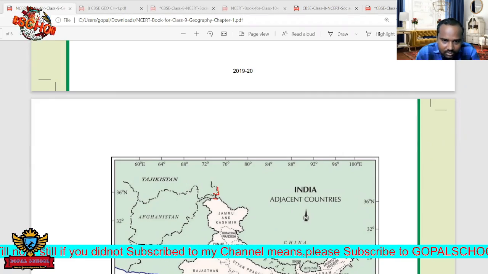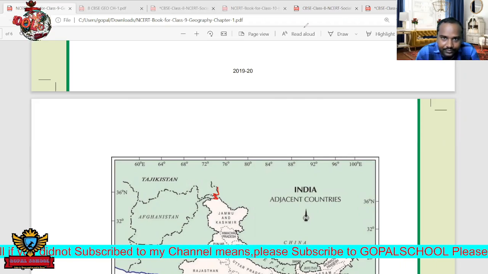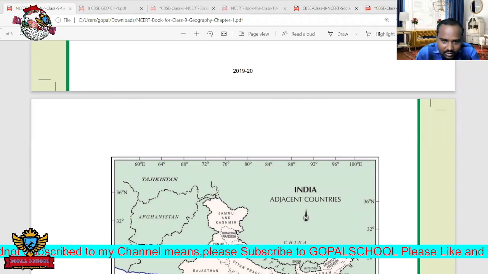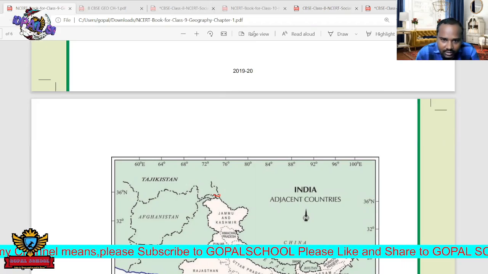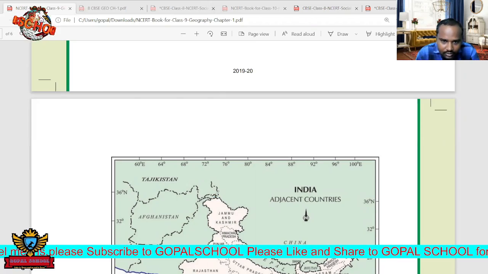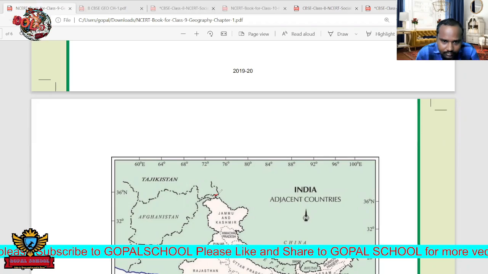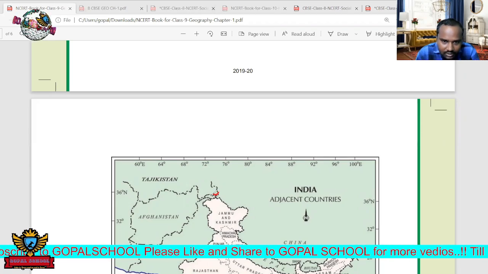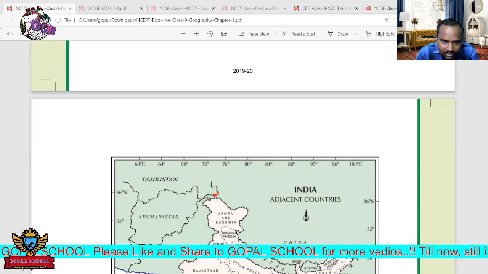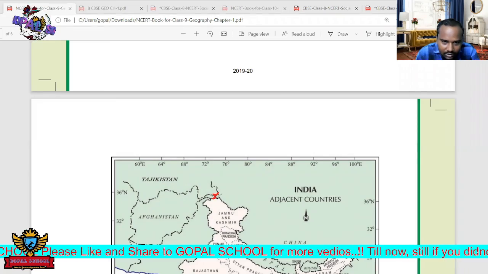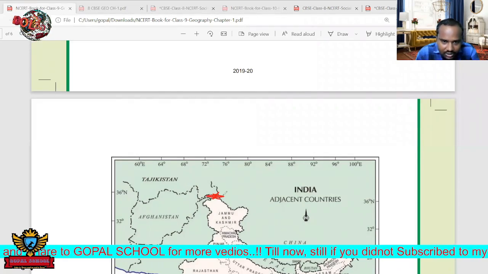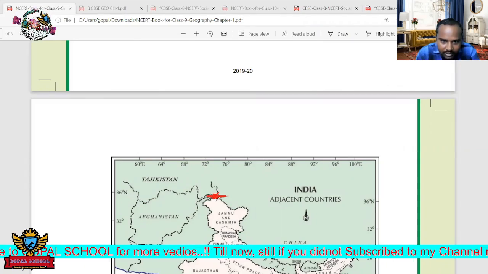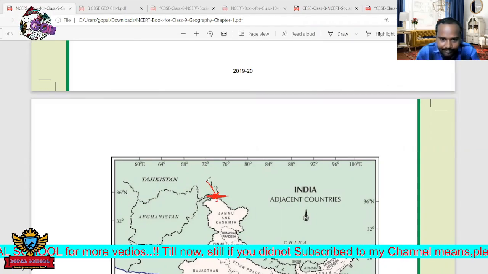Afghanistan is going to touch here. So Afghanistan and China are touching each other in this part, and they are not making Tajikistan touch.